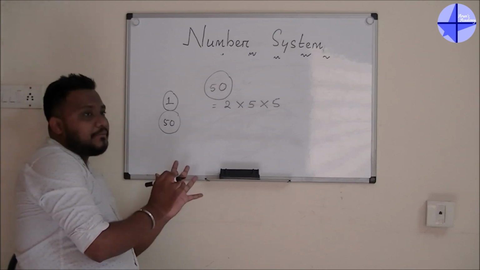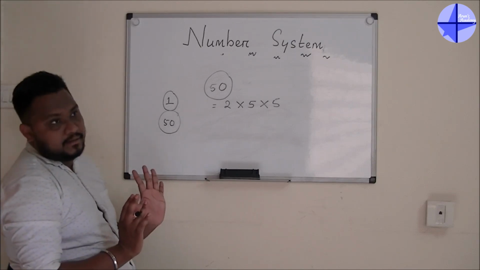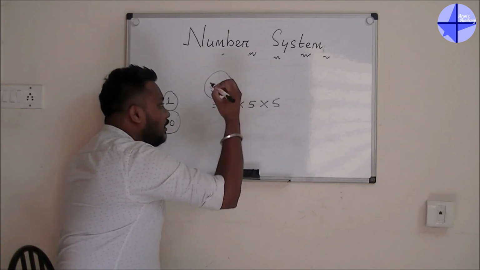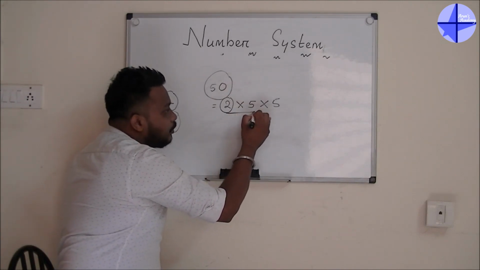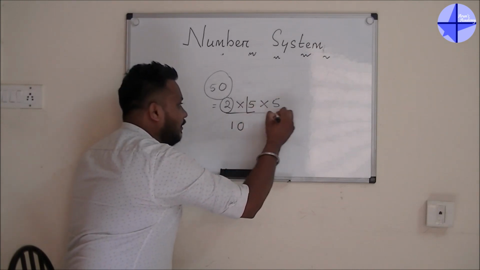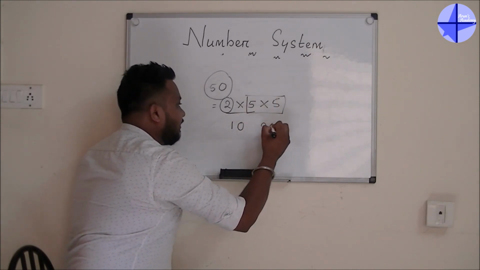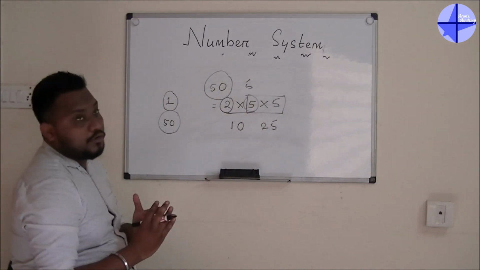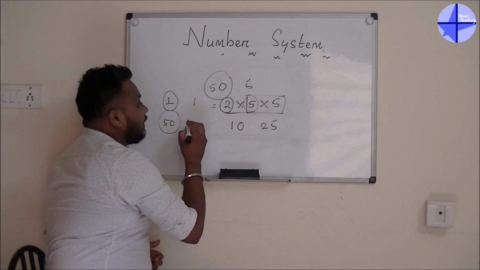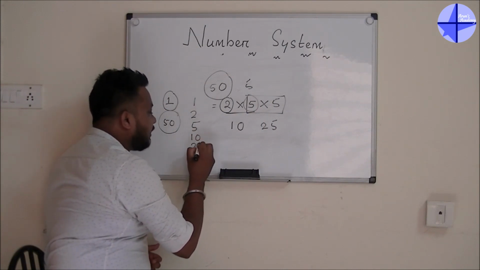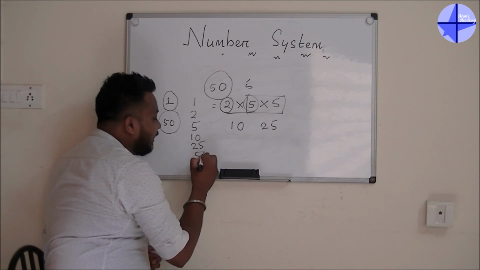Every time the same number and 1 will be there. Okay, after that we will go for the next thing. The first one will be 2. The second one, 2 into 5, this is 10. Third one, 5 into 5, 25, and this is 5. So if you go for the factors, you will get 1, after that 2, after that 5, after that 10, after that 25, and finally you will get 50.